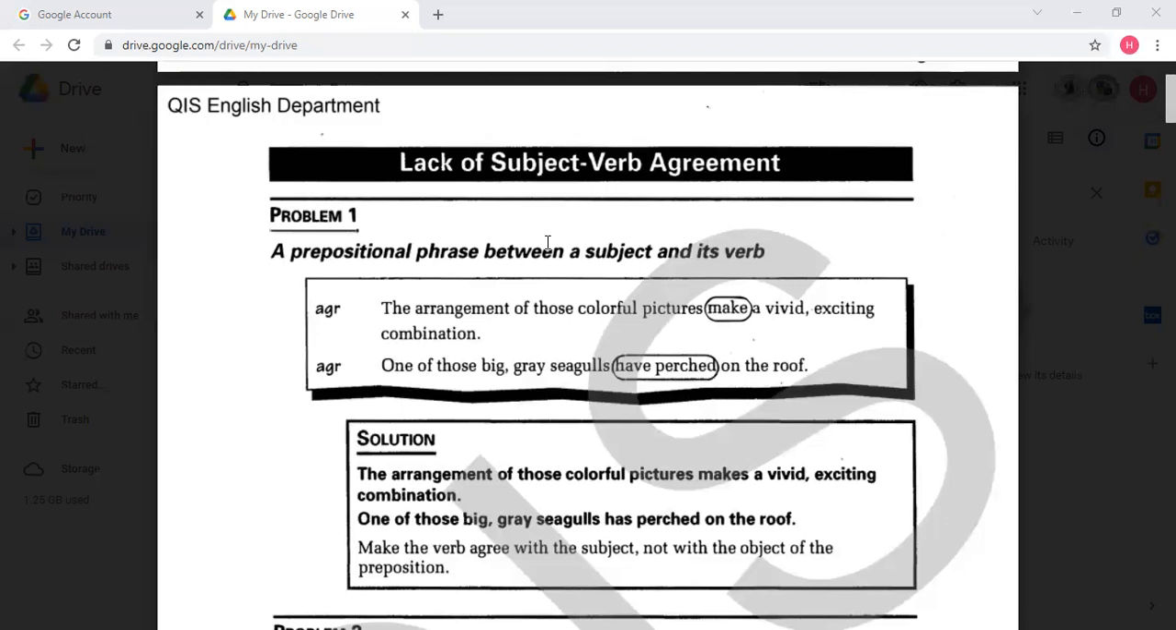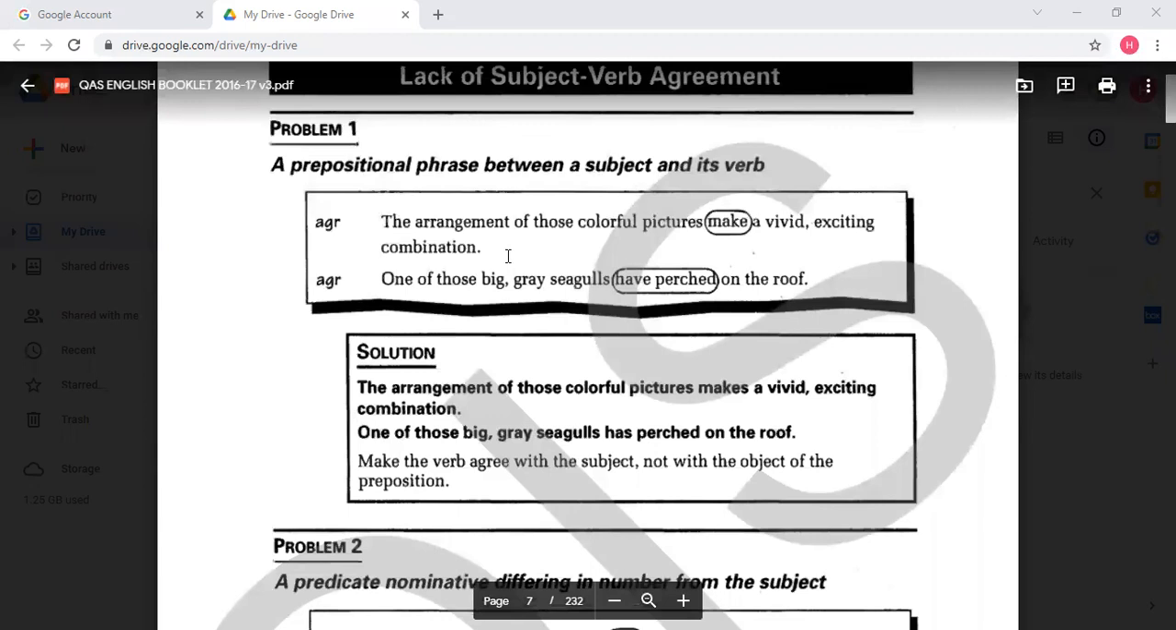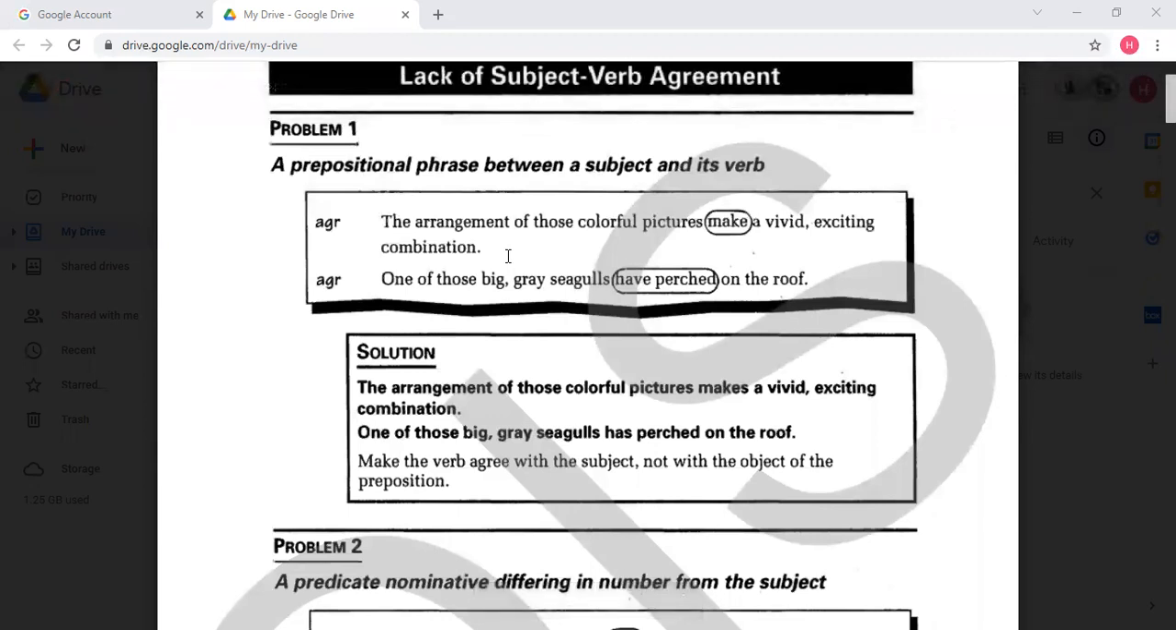Now, let's talk about subject-verb agreement. To make a comprehensive, complete sentence, this sentence should have a subject and a verb. Now, the first problem is if we have a prepositional phrase. What is a prepositional phrase? It is a phrase that starts with a preposition. In the moon, over the top, beside the garden.